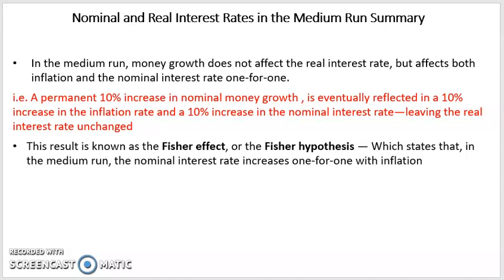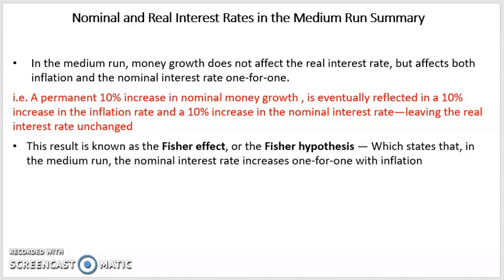How this happens is that a permanent increase in nominal money growth of about 10% is eventually reflected in a 10% increase in the inflation rate and a 10% increase in the nominal interest rate, leaving the real interest rate unchanged. This result is known as the Fisher effect or the Fisher hypothesis, which states that in the medium run, the nominal interest rate increases one for one with inflation.